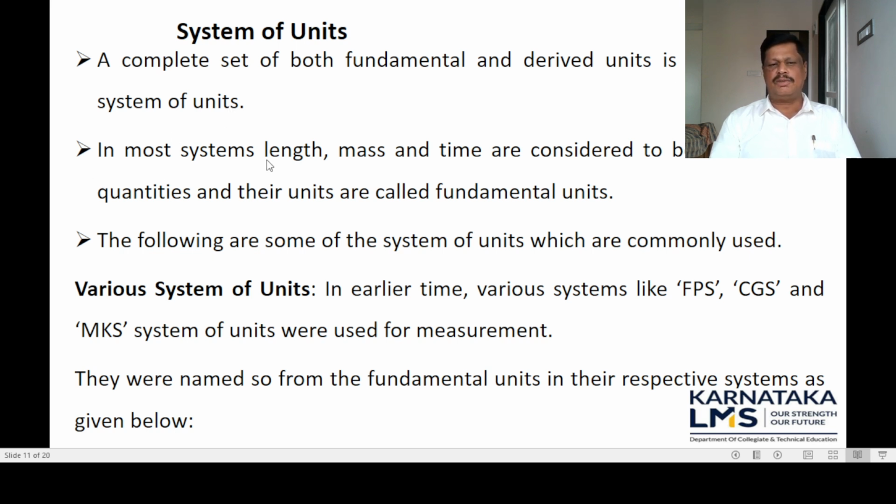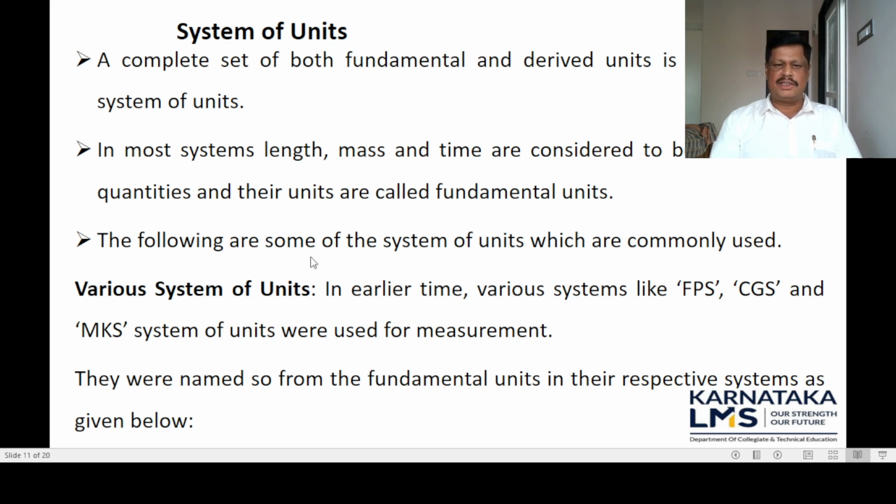In most system of units, length, mass and time are considered to be fundamental quantities, and their units are called fundamental units. So length, mass and time are called fundamental physical quantities and their units are called fundamental units.